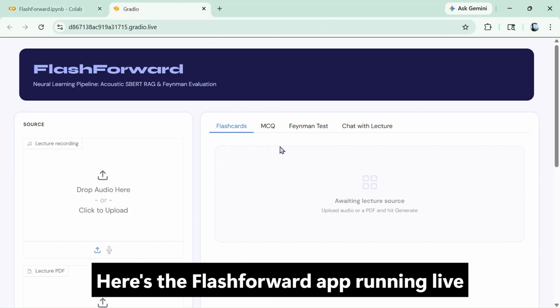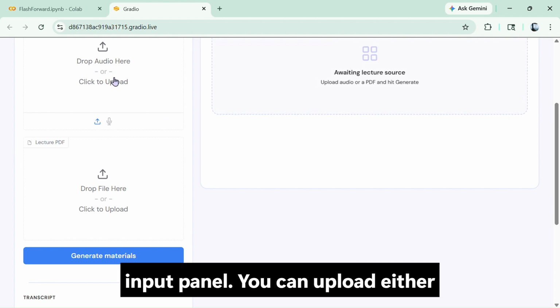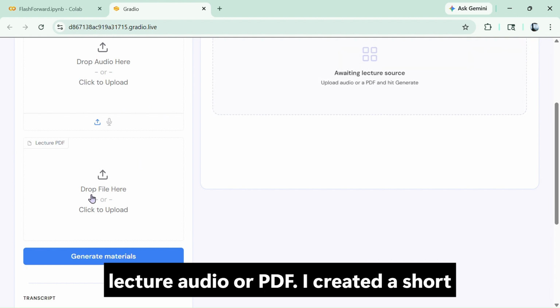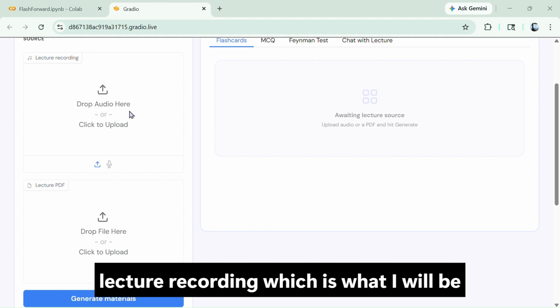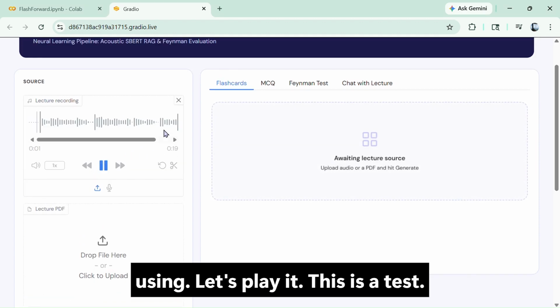Here's the FlashForward app running live on Colab. On the left, you have your input panel. You can upload either lecture audio or PDF. I created a short lecture recording, which is what I will be using. Let's play.